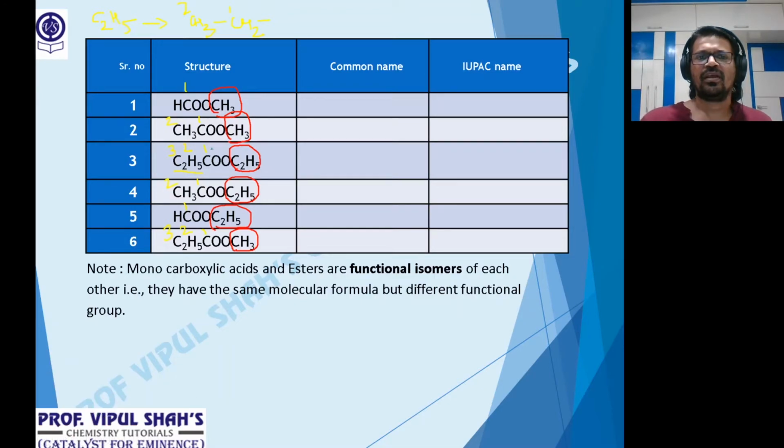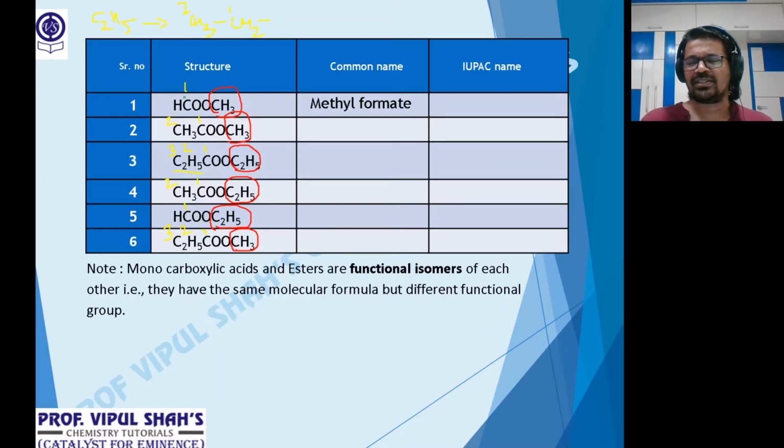Okay, alkyl group is what? CH3, methyl. Acid part 1 carbon atom, formic acid. Replace ic acid by the word ate. What name will come? Alkyl group methyl and acid part formate, so the name is methyl formate. Understood everybody? So write the alkyl group first, followed by the common name of the acid whose ic acid is replaced by the word ate. So 1 carbon I have numbered, that's formic acid, so formate.